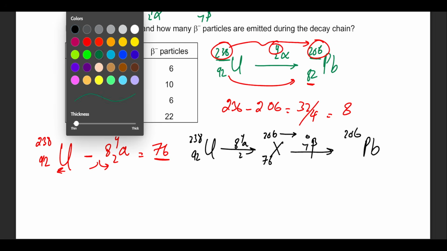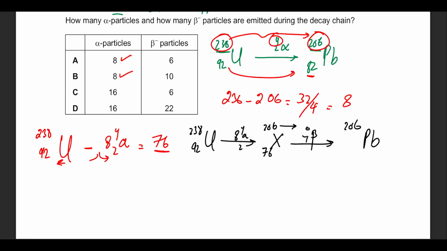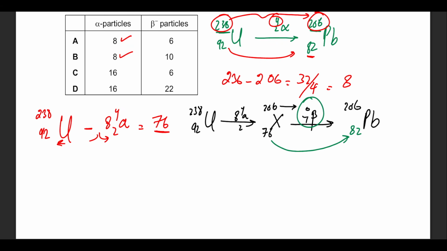But from 76, we can see that the proton number of lead is 82, which means that it has increased in number from 76 to 82. And the only one who could change this is beta negative decay. So how many were there? 82 minus 76 divided by 1.